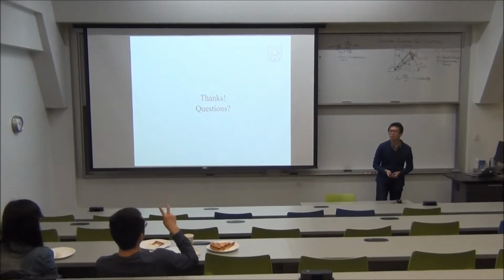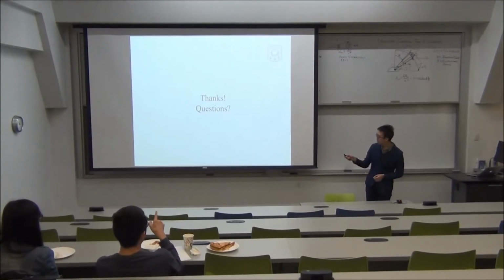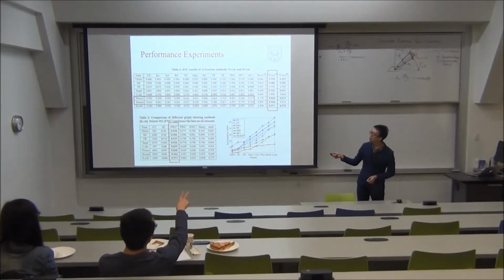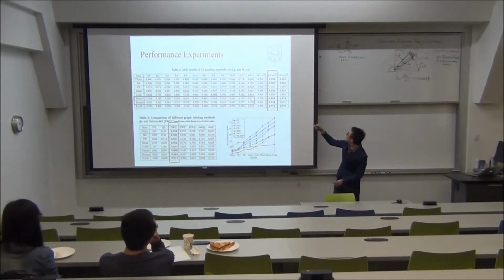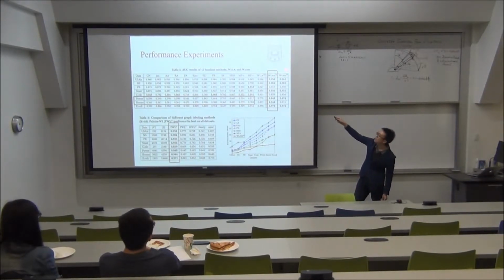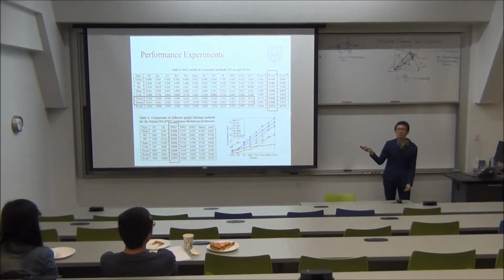Actually, I noticed there are two columns in the result comparison table. Yes. For the last two, I'm wondering what's the difference. This 10 means that the K is set to 10. This 20 is set to 20.